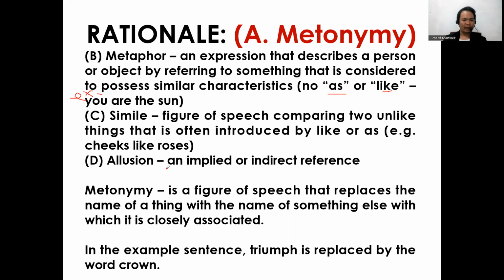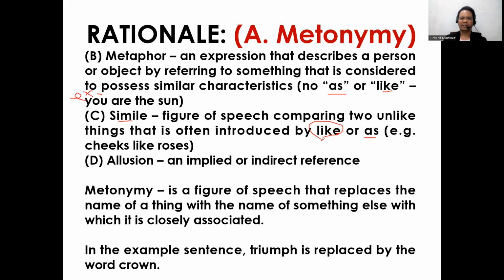All right, so we have letter C. This is simile, a figure of speech comparing two unlike things that is often introduced by "like" or "as." So you are comparing two different, unlike things by using the word "like" or "as."